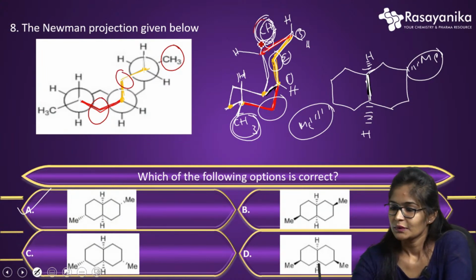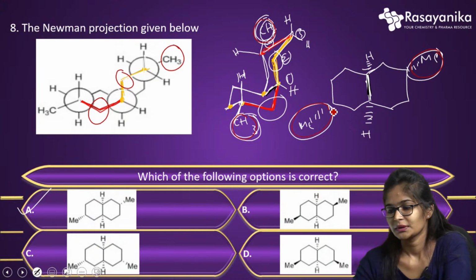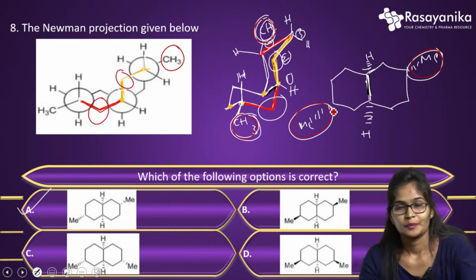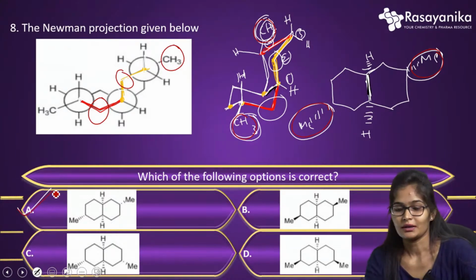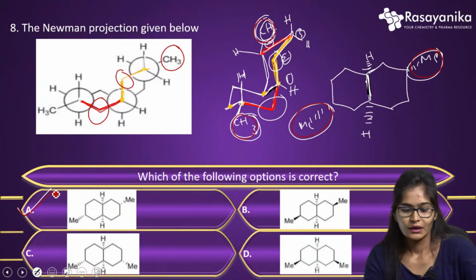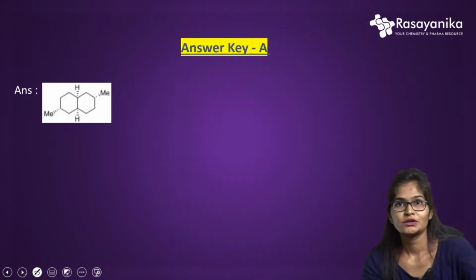The methyl groups here, one methyl group and one methyl group, are below the plane. So the answer is option A. If you have any question regarding the Newman projection, you can ask me.